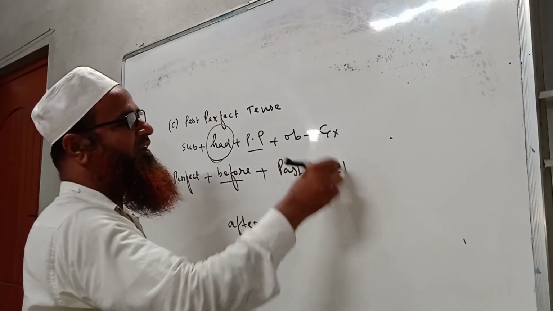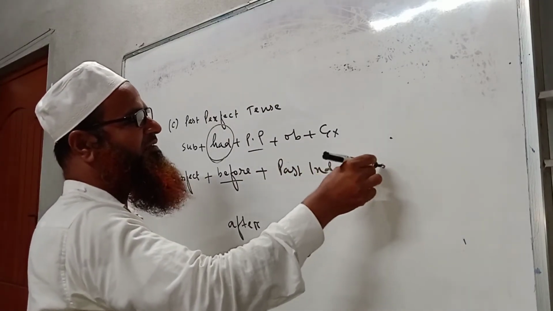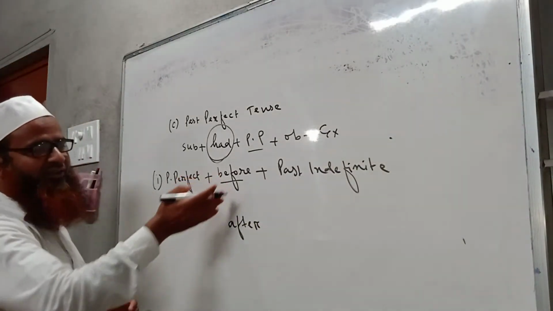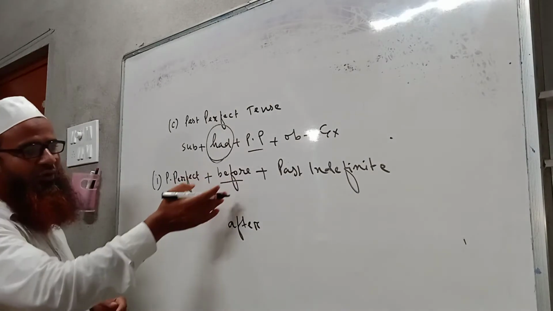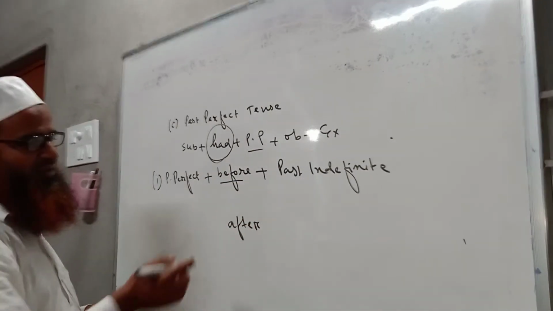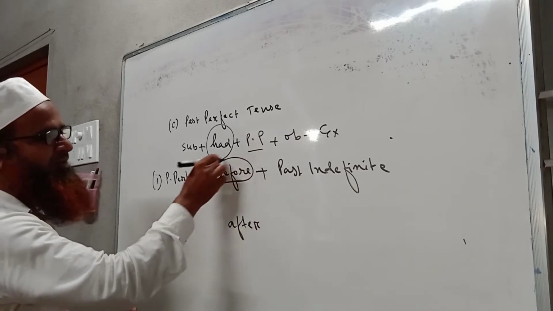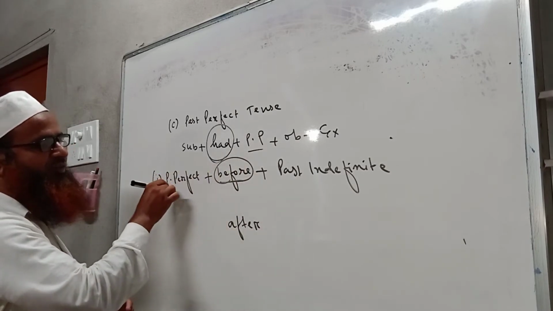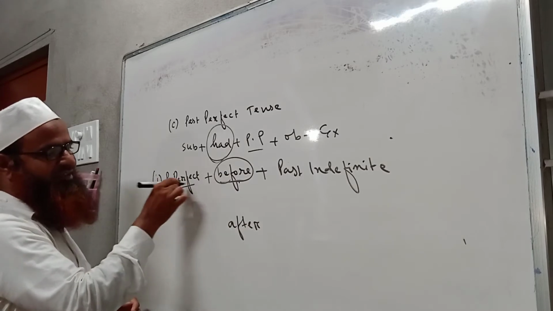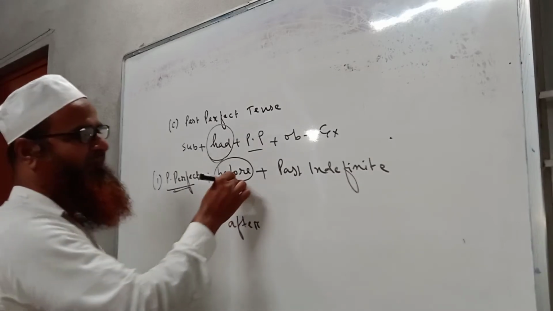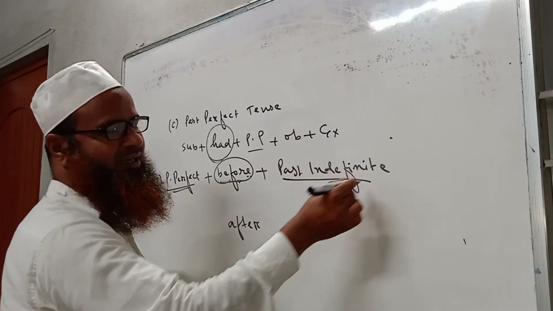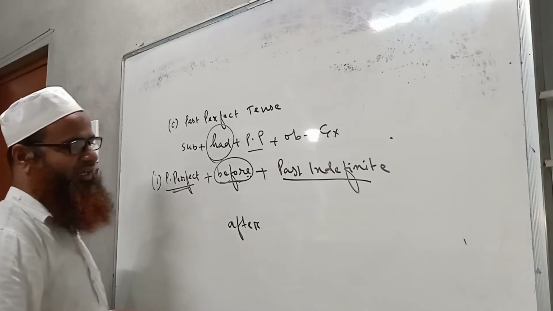So it is very important and very simple to understand when we mention this sub rule, mentioning before and after in a sentence. The part before the word before should be in past perfect tense, and the part after the word before should be written in past indefinite tense.